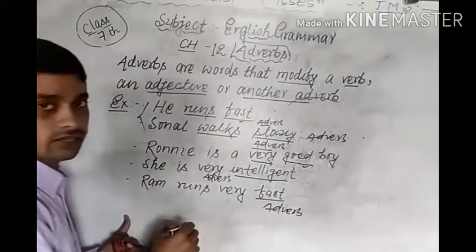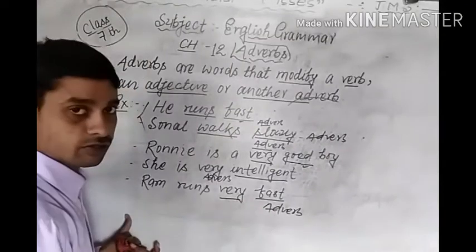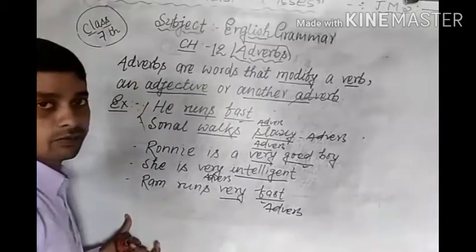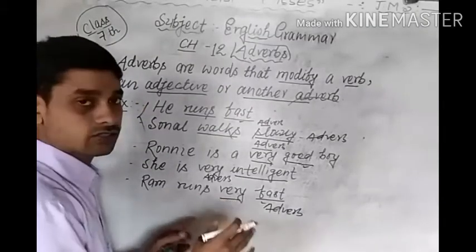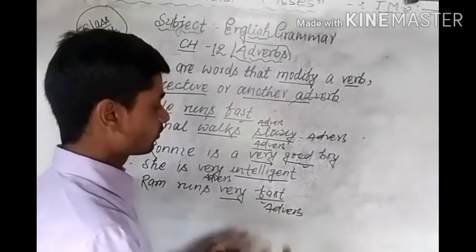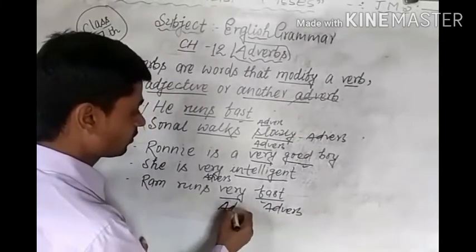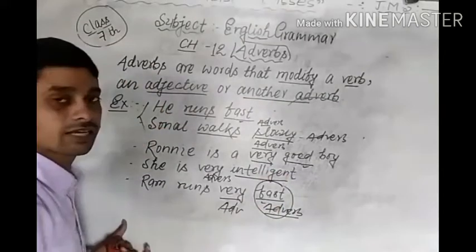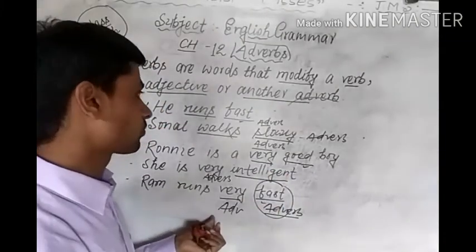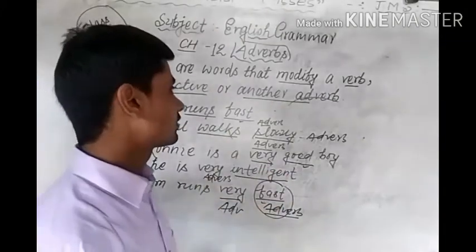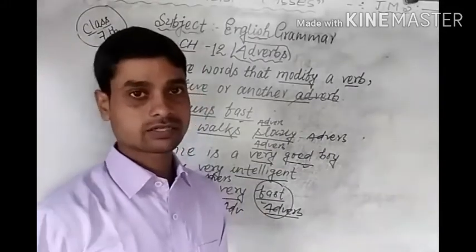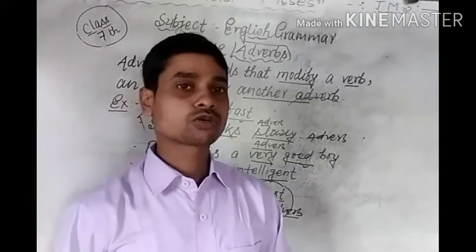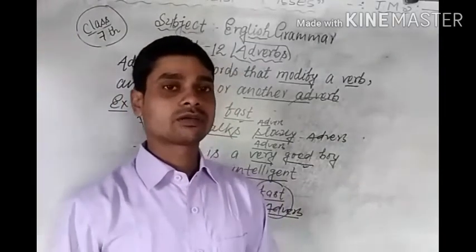But in this sentence, very is an adverb also, because very is modifying the quality of an adverb, that is, very adds more quality to fast. So very is the adverb that shows the quality of another adverb, and fast is the other adverb. So with these examples we can understand that adverbs show the quality of a verb, an adjective, and another adverb.